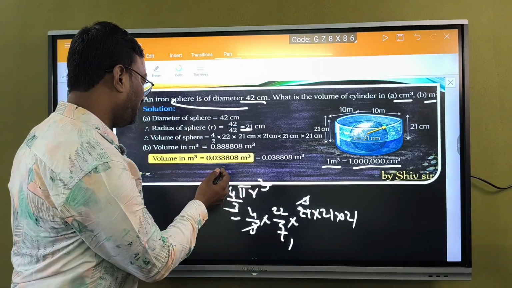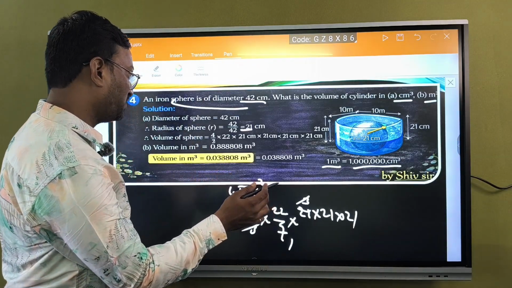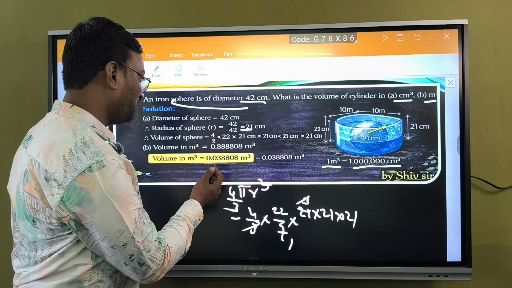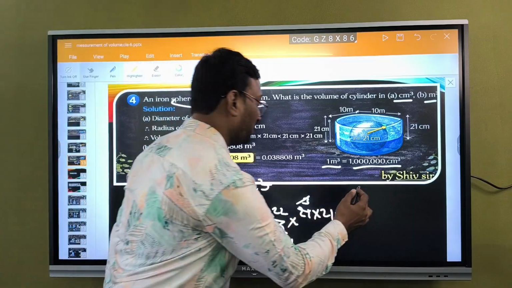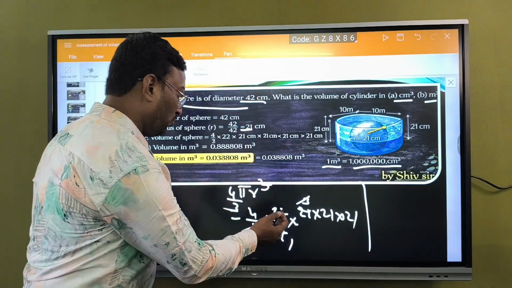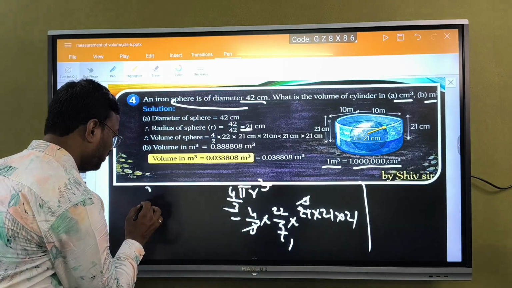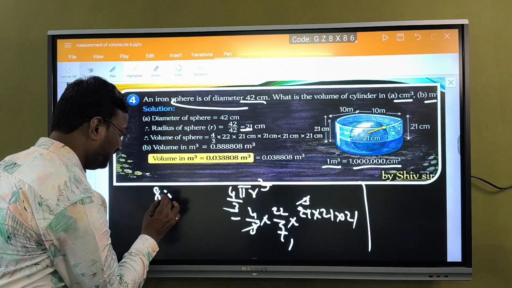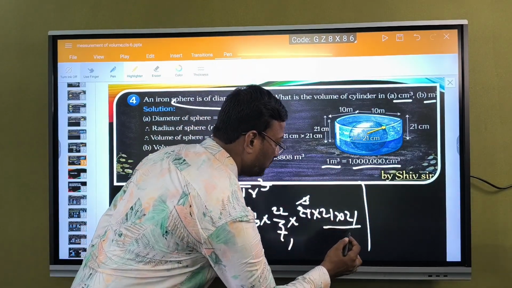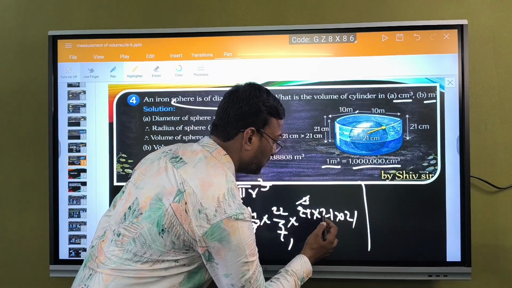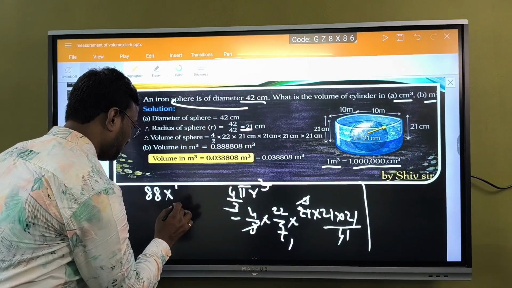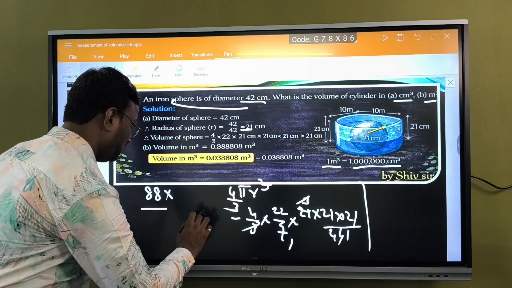The volume will first be in centimeters, so we shall try to calculate that. So 22 into 4 is 88, multiplied by 21 into 21. You do it here: 21 twos are 42, 44, so 441 into 441.